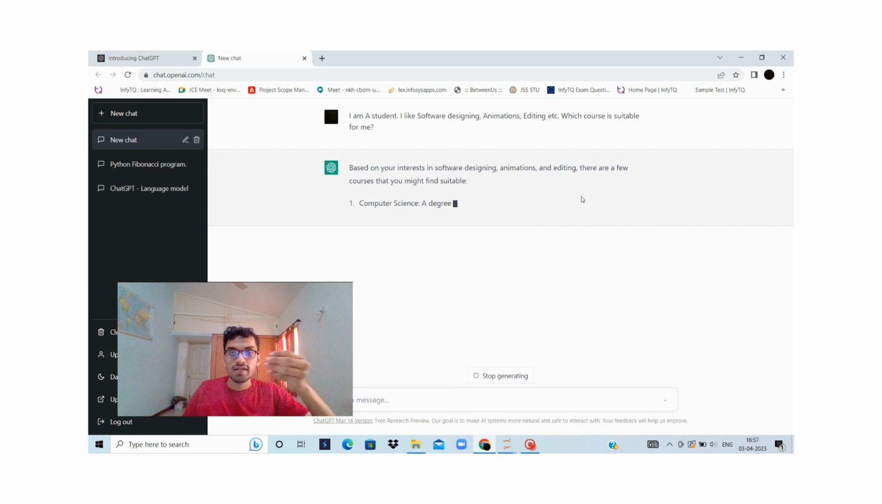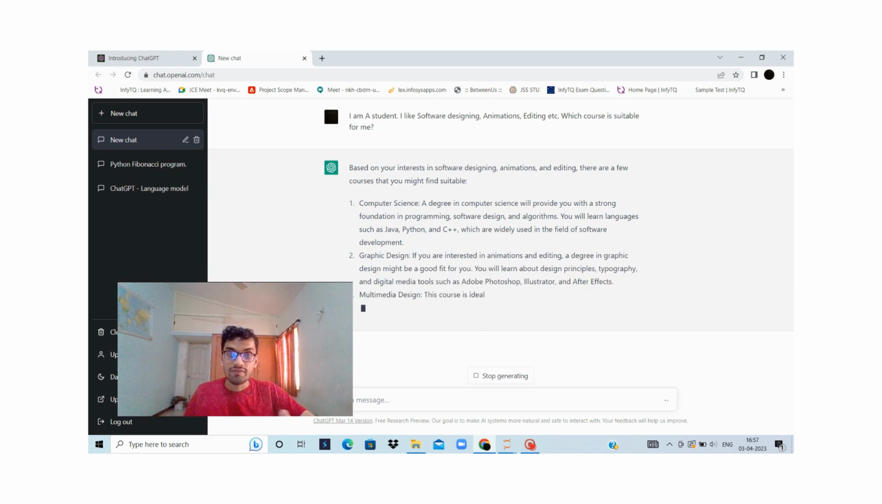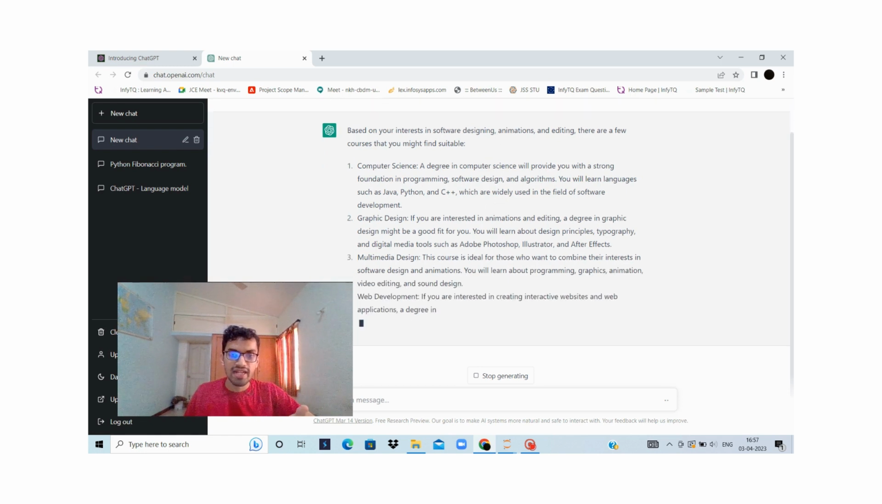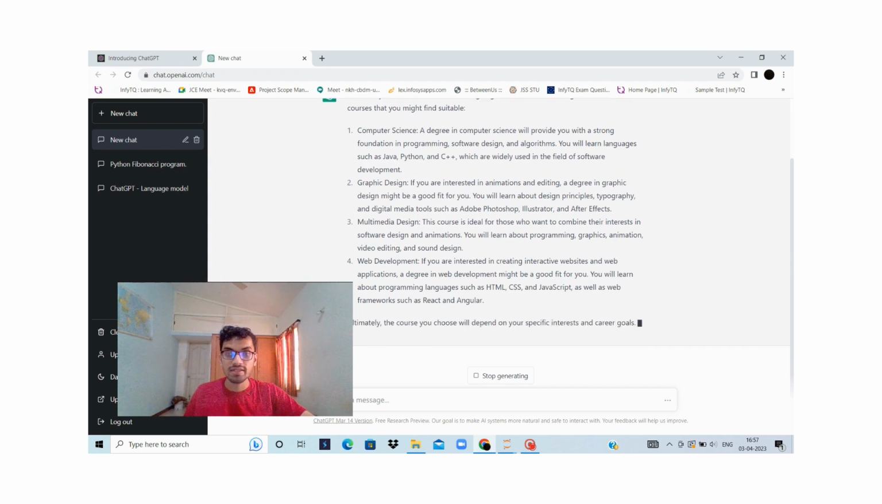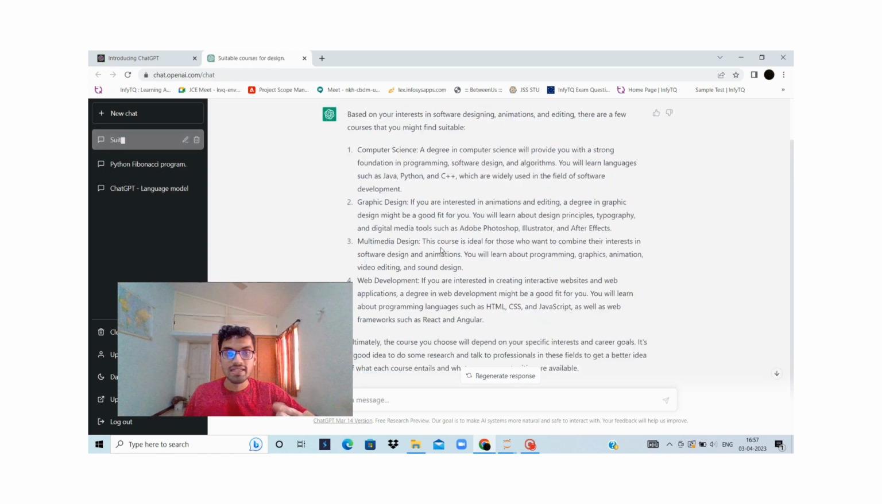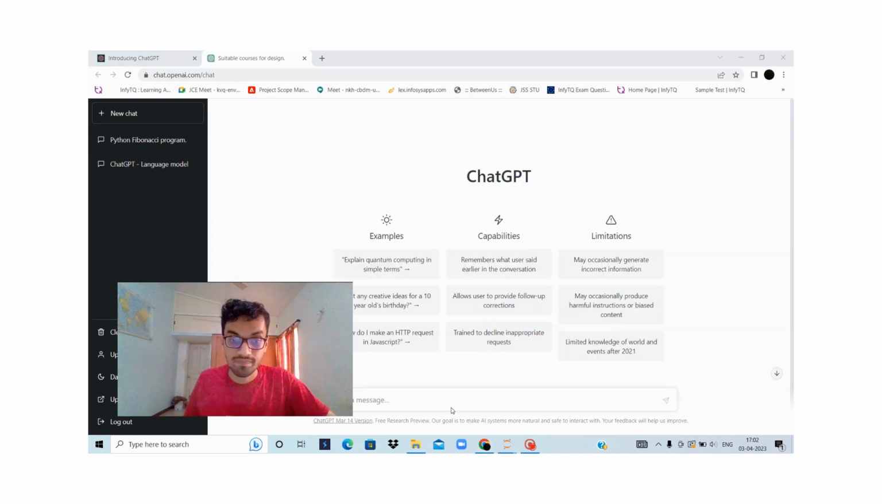So here I've given it. First it has given computer science. Yes, it is very necessary: Java, Python, C++, because software designing is there. Then graphic design, which is actually main for animations, editing, and multimedia design. Web development, yes, and front end development using HTML, CSS, and JavaScript. So ultimately, these four courses are ChatGPT's suggestions to a student who likes animations, editing, and software design.